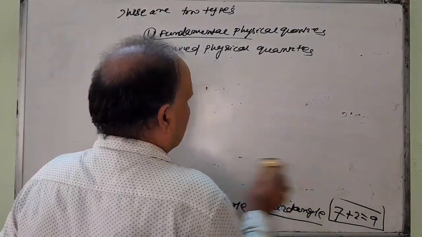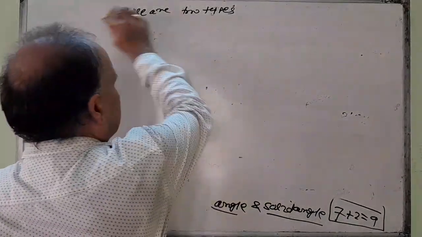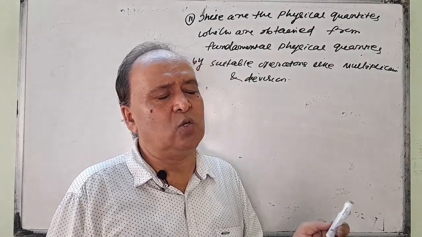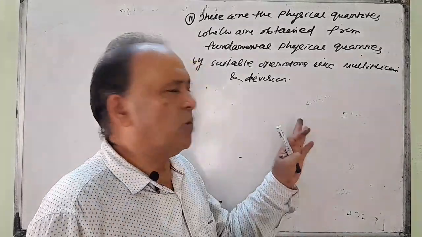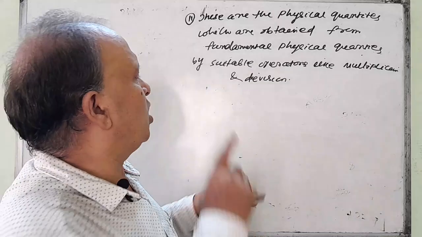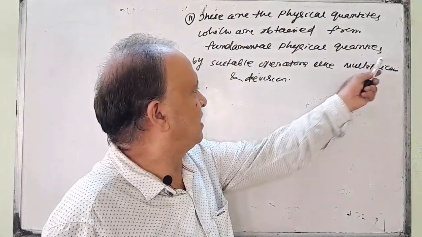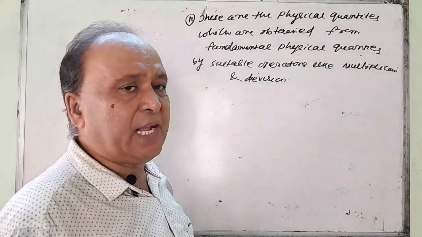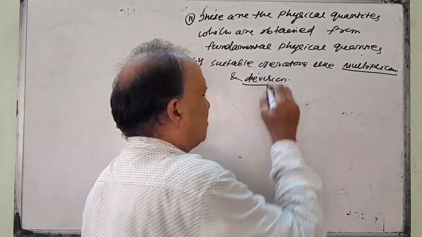Next come to your derived physical quantities. I will say, what is water? You say when 2 atoms of hydrogen combine with 1 atom of oxygen, we get water. It has a definition. In a similar manner, those physical quantities which are obtained from fundamental physical quantities by suitable operations like multiplication and division only, but not addition and subtraction.